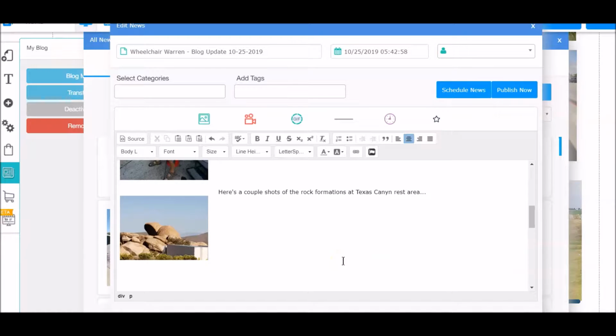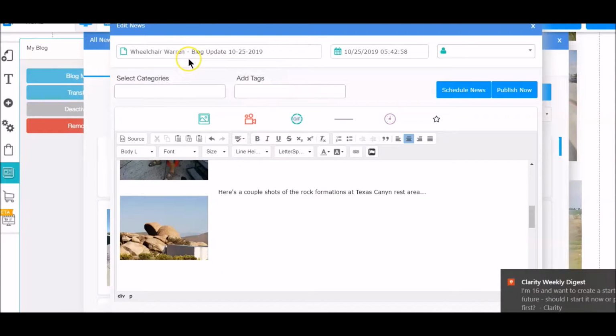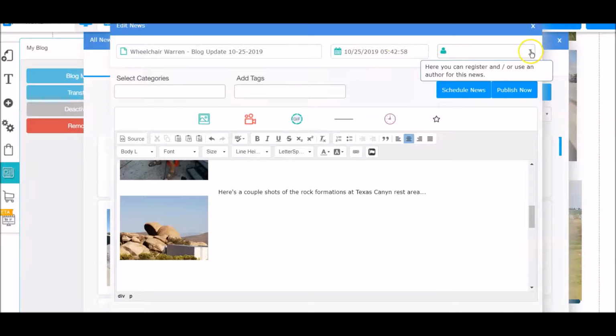So here's a peek at the blog manager in Builderall. You can see you've got your title up here, date to publish. Here you put the author, categories, add your tags. You can add images and add video, schedule your blog for whatever time you like, make it preferred and stay on top.